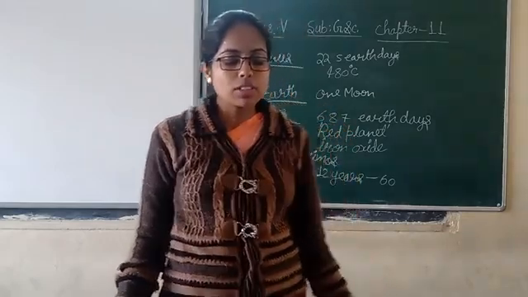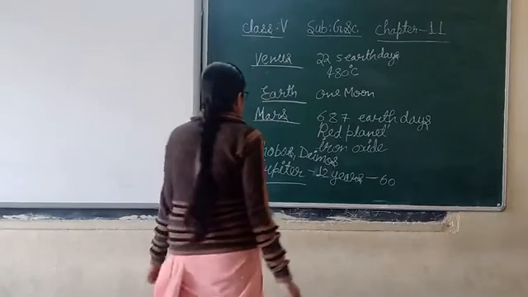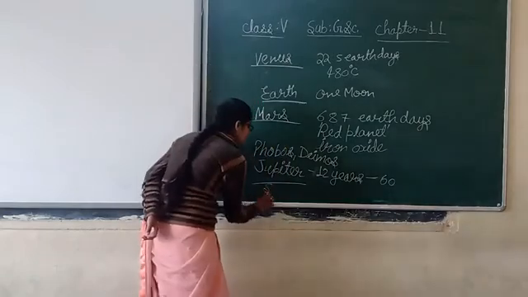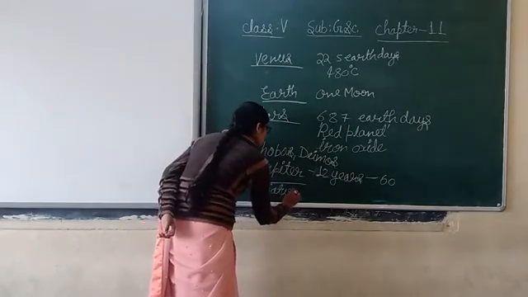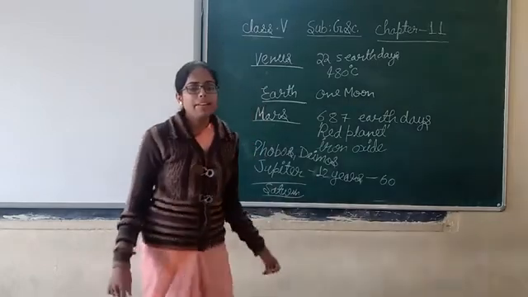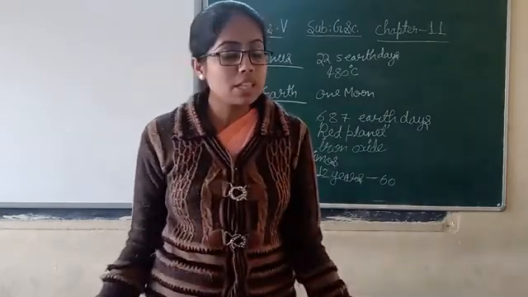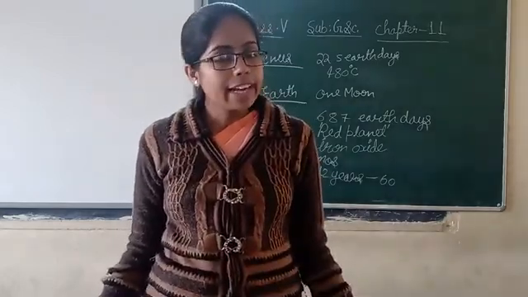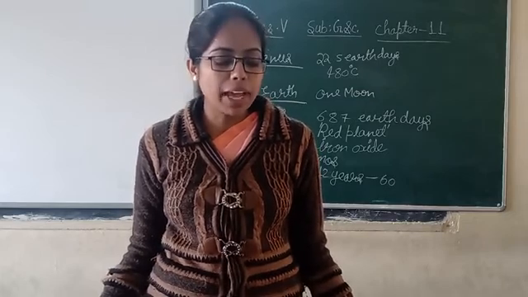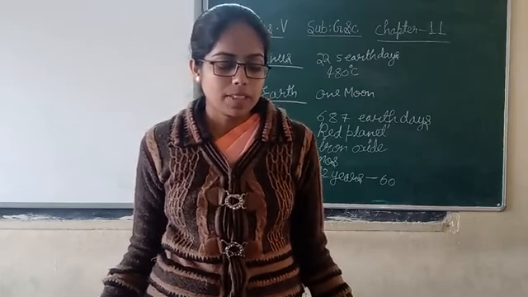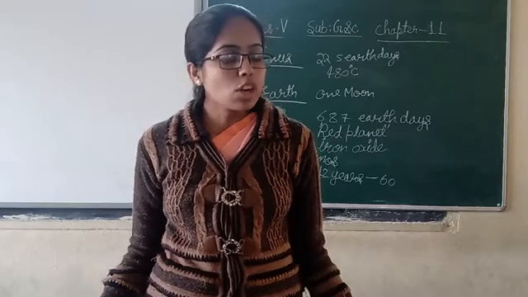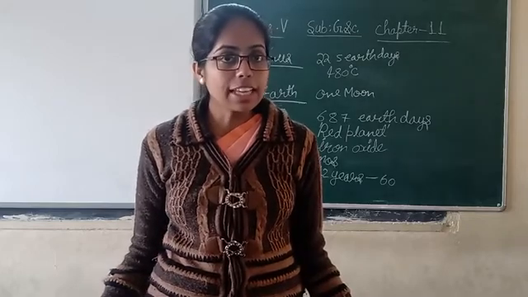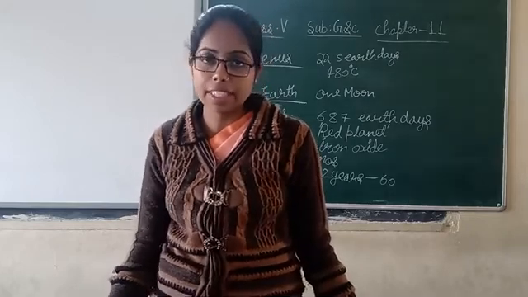Now we will study the next planet, the 6th planet from the Sun, and this is Saturn. Let's study this in detail. This is the 6th planet from the Sun, and it is the 2nd largest planet in our solar system. This is also made up of gases like methane, hydrogen and helium.